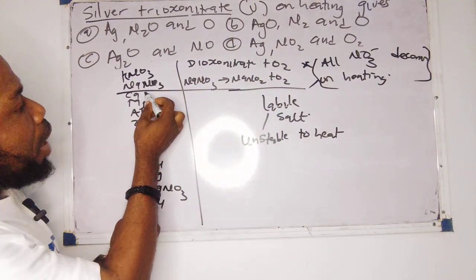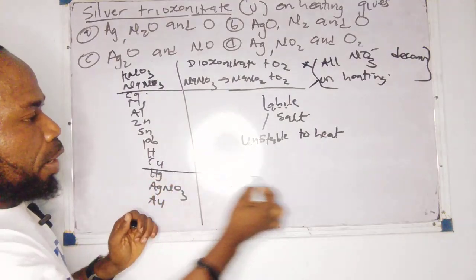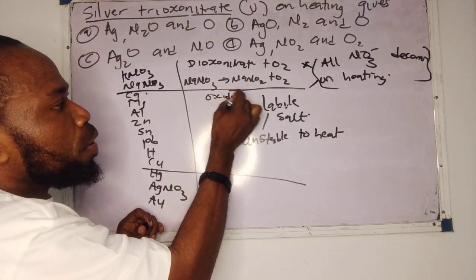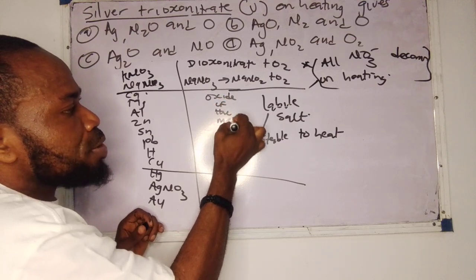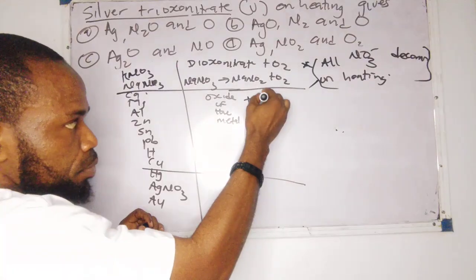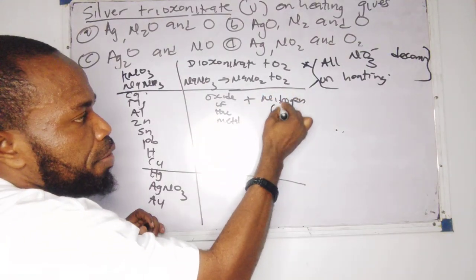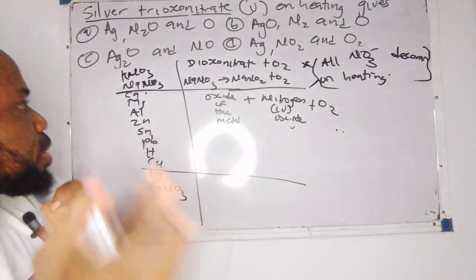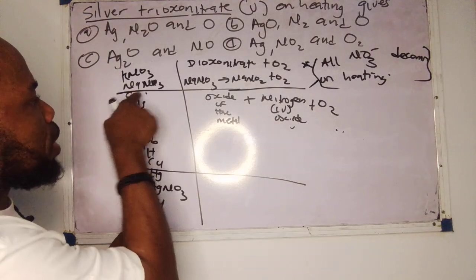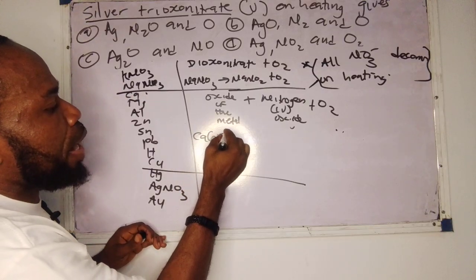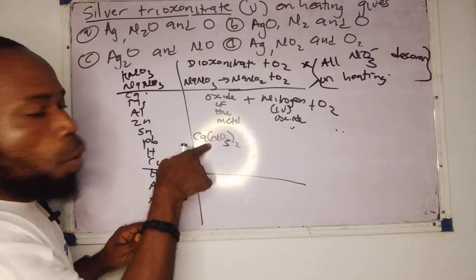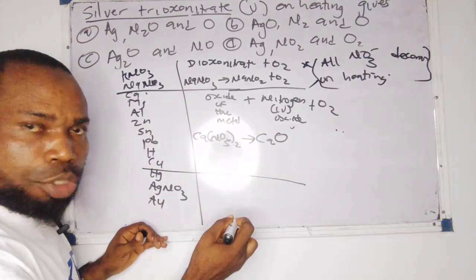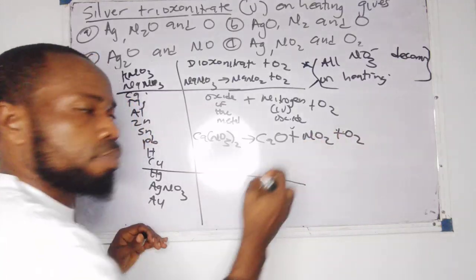But from calcium down to copper, their trioxonitrates decompose to form the oxide of the metal, plus nitrogen(IV) oxide, plus oxygen. Be very careful. Let's take a case study, for example calcium trioxonitrate(V). If it decomposes, it forms the oxide of the metal, that means calcium oxide, plus NO2 plus oxygen.